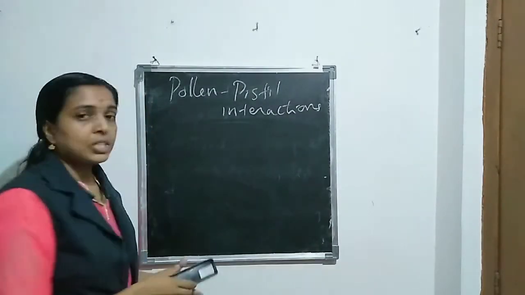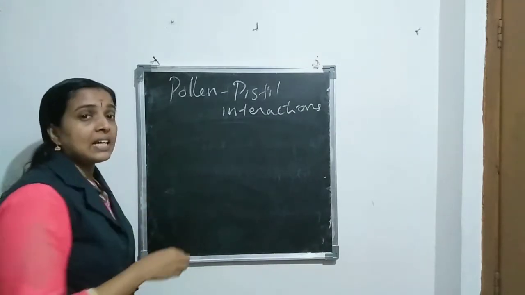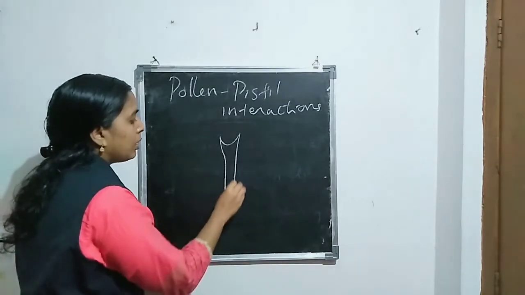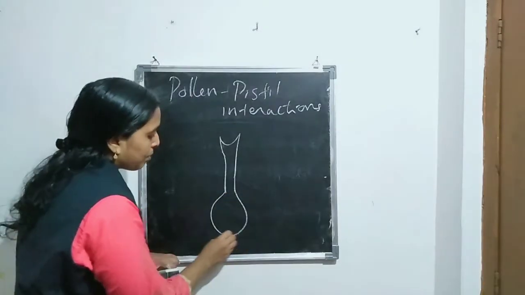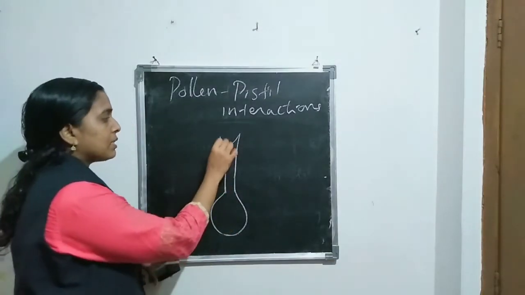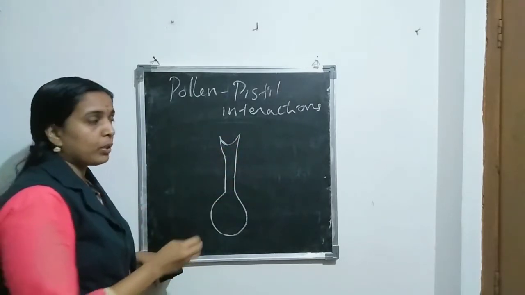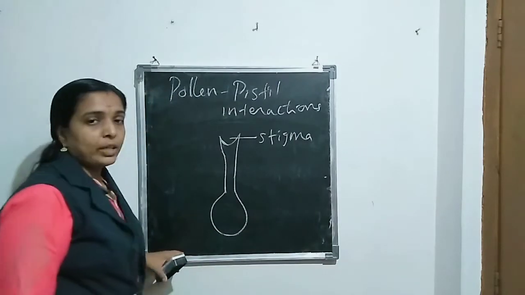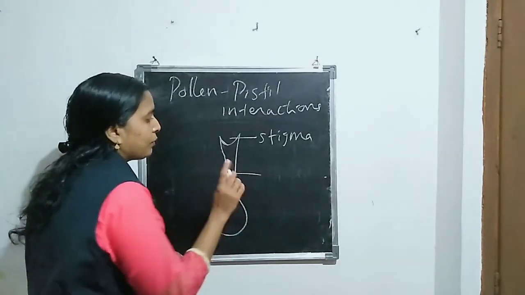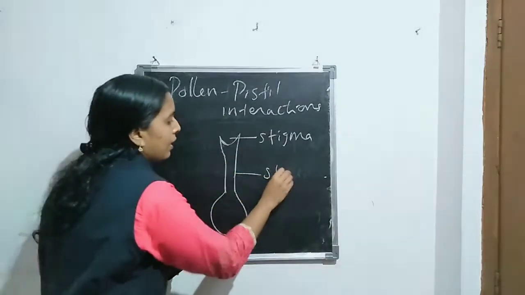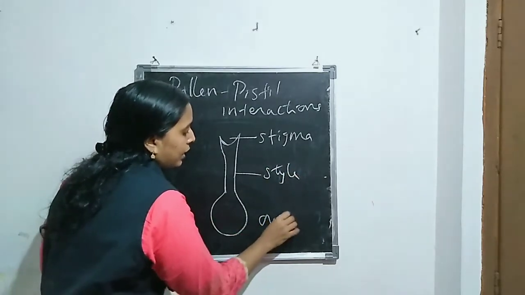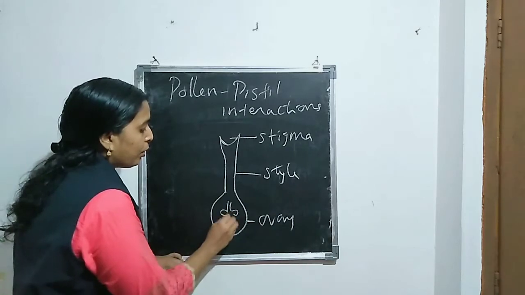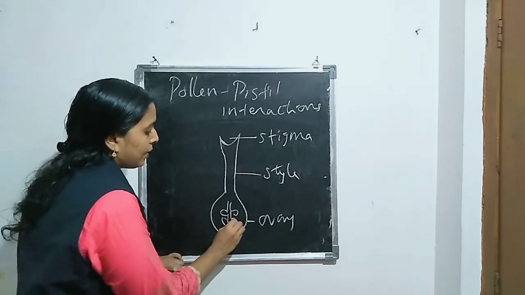What is pollen-pistil interaction? It is an event, starting from pollen deposition on the stigma. Do you know what the stigma, style and ovary are? Stigma is the upper part of the female reproductive structure, and the female reproductive structure of the plant consists of three parts: stigma, style and ovary. The last, basal part is known as the ovary. The ovary contains one or many ovules.